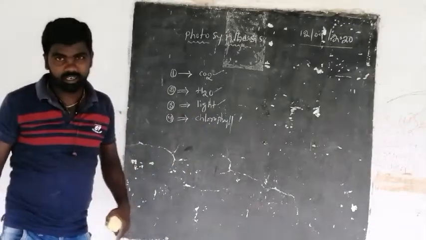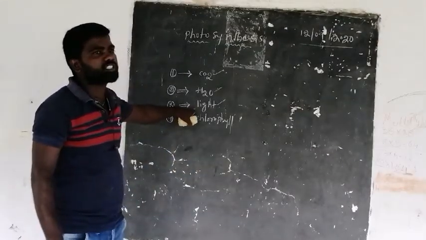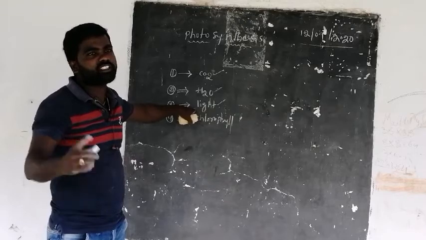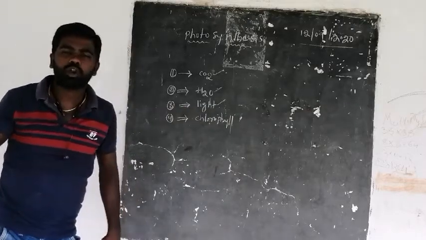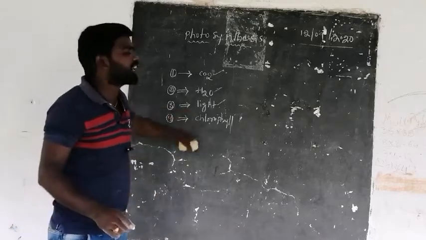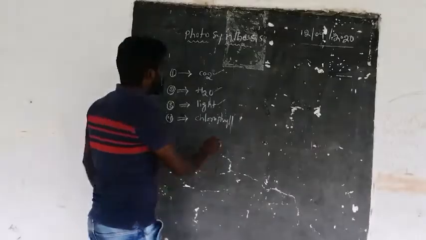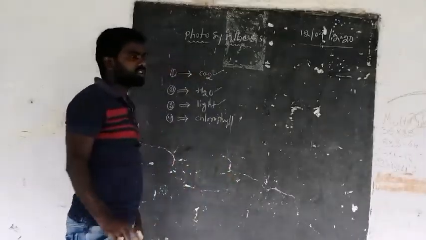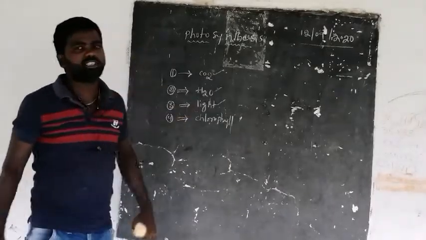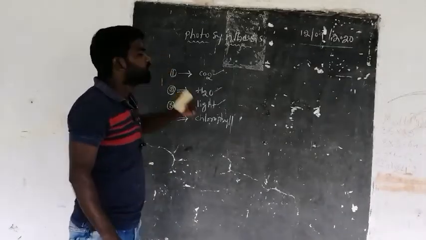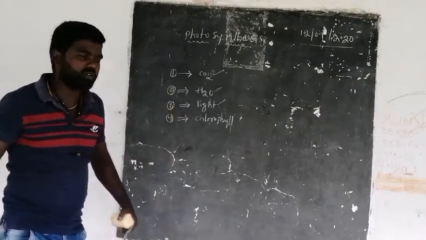Blue light and red light are required for the photosynthesis process. We'll discuss briefly in the lesson called photosynthesis in our syllabus.